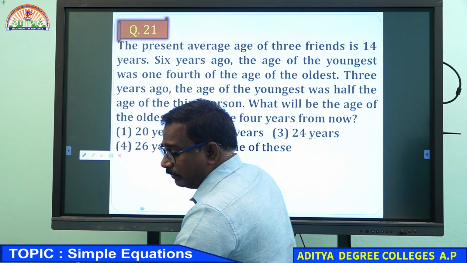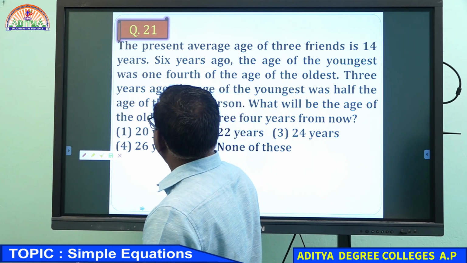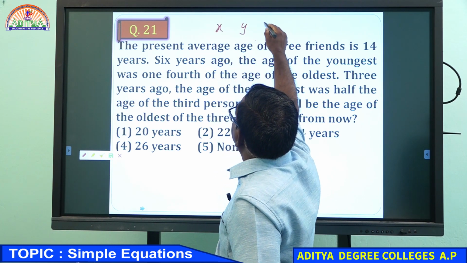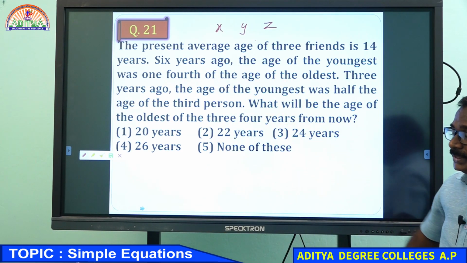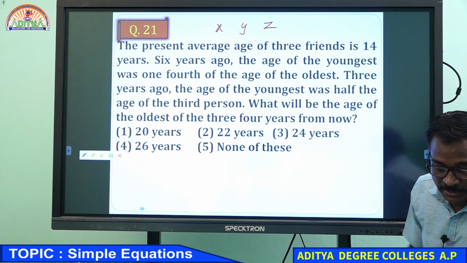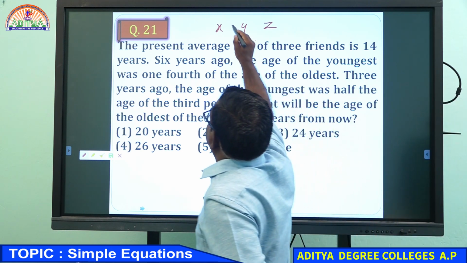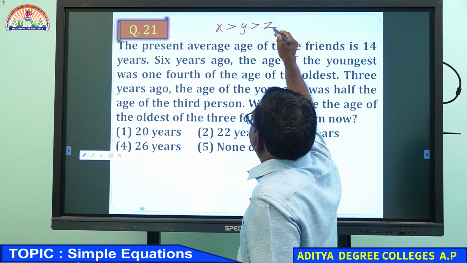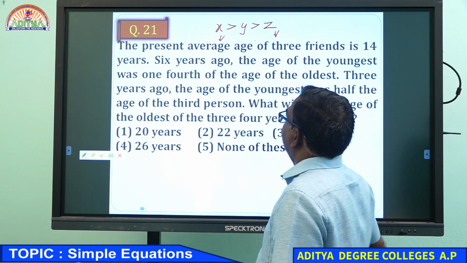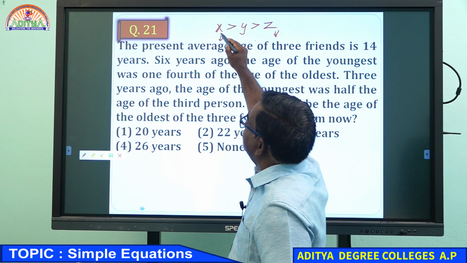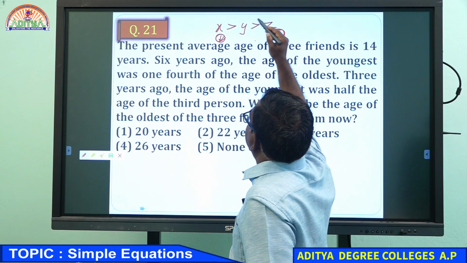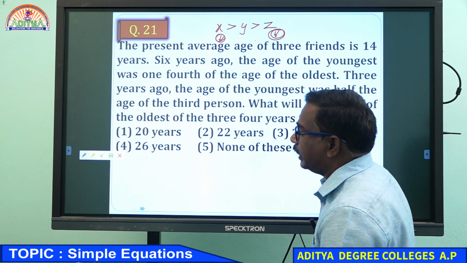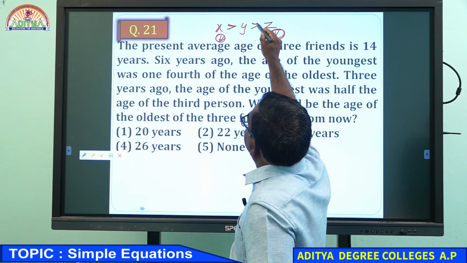I will explain. Suppose you take 3 persons, X, Y, Z. So there is an old person and there is a young person. They are in some order, X greater than Y, Y greater than Z. I am taking this one as the youngest person and this one as the oldest person. You can take it in reverse also, no problem. We need to follow one condition, so X greater than Y greater than Z.